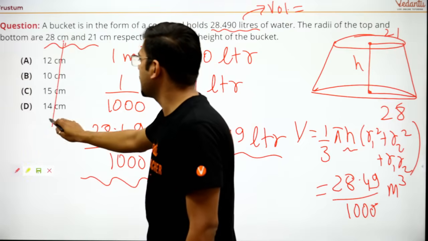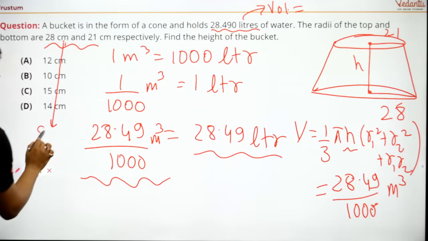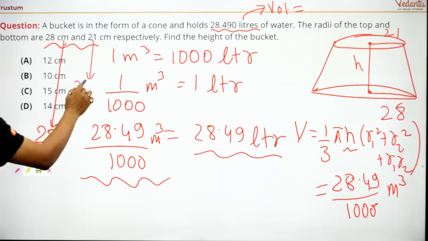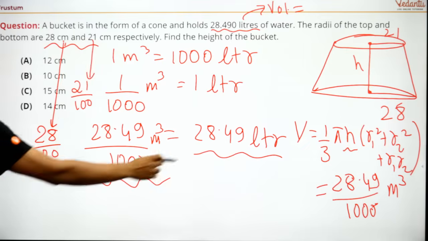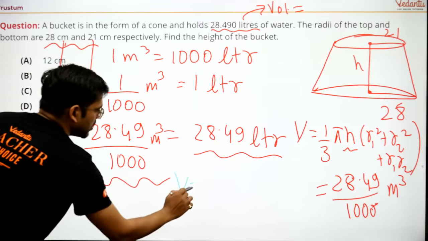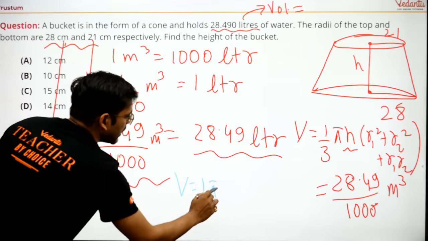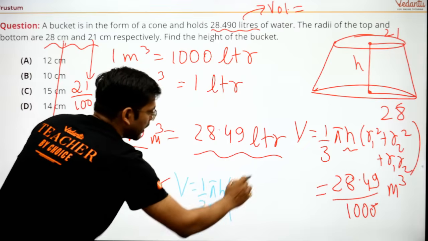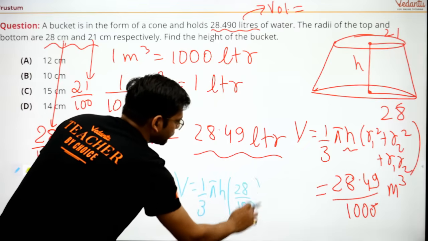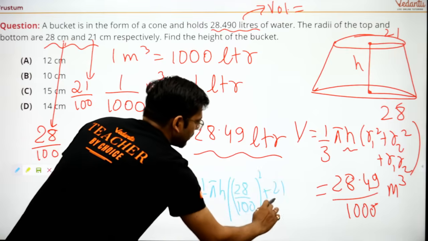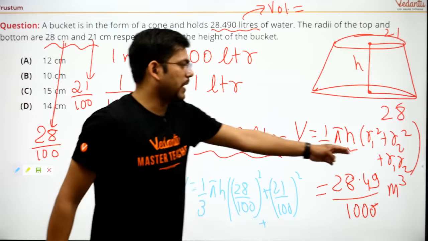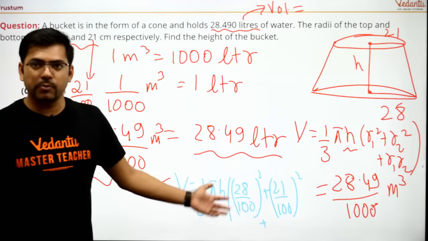So this will become 28 upon 100, and this will become 21 upon 100. So just put the values here. I am just putting it for you. Volume is equal to 1 by 3 pi h, I do not know, radius 1 square, that is 28 upon 100 square, plus 21 by 100 square, plus the product of both. I do not have the space, that's why I am not writing.